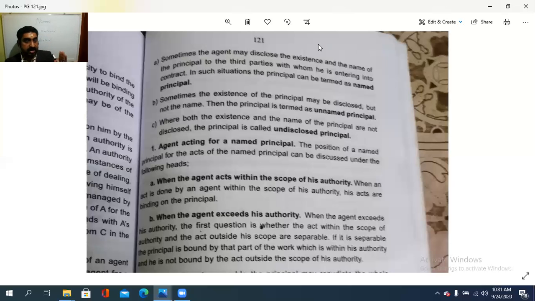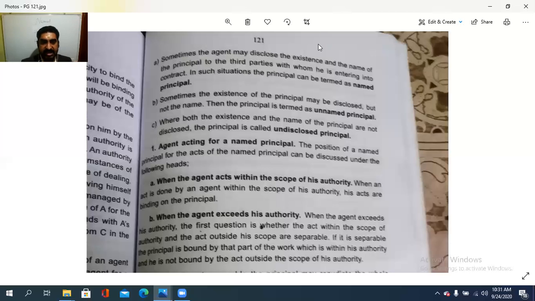That is disclosing the existence and name of the principal by an agent to the third party, that is a named principal. Now, if an agent is acting for a named principal, then it should be in one case when the agent acts within the scope of his authority. Within the limits of his authority. The other case is how he behaves beyond the limits of his authority.